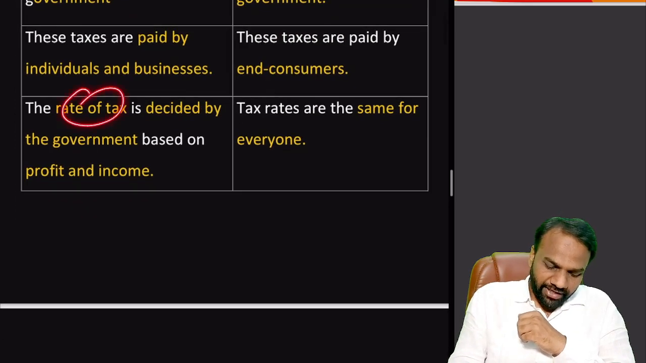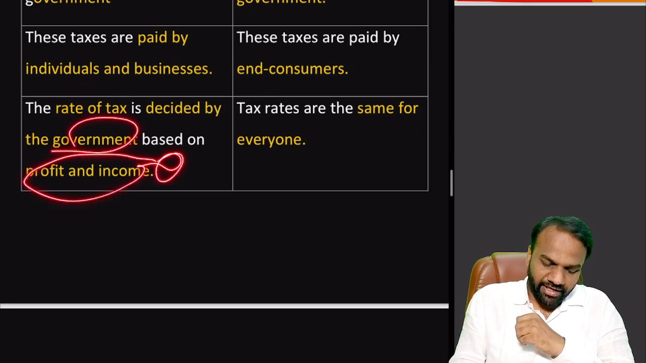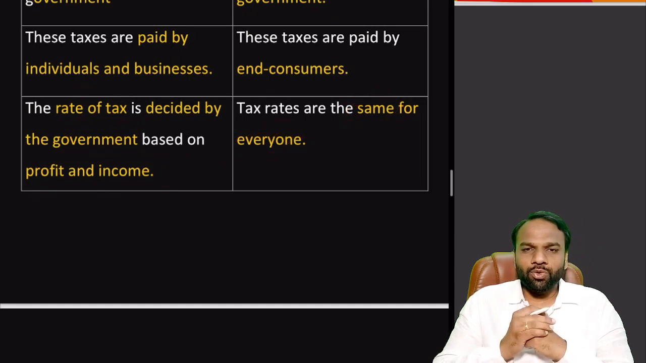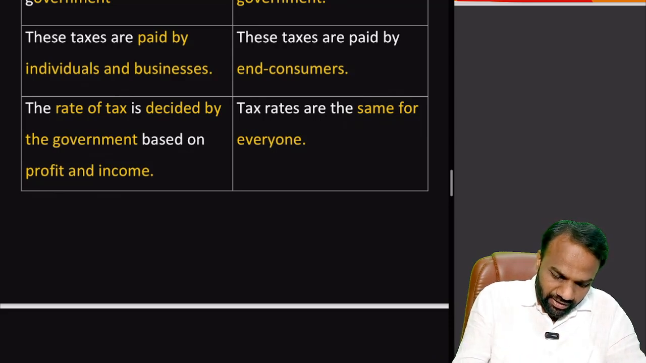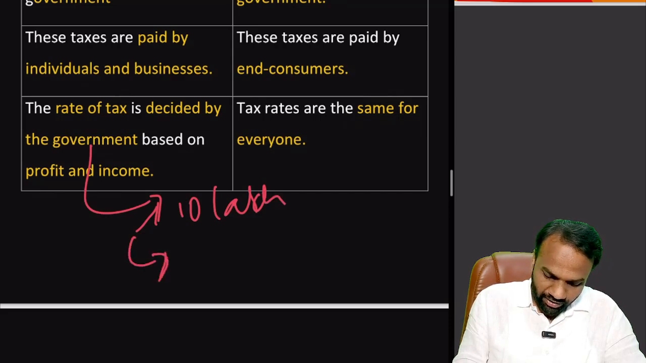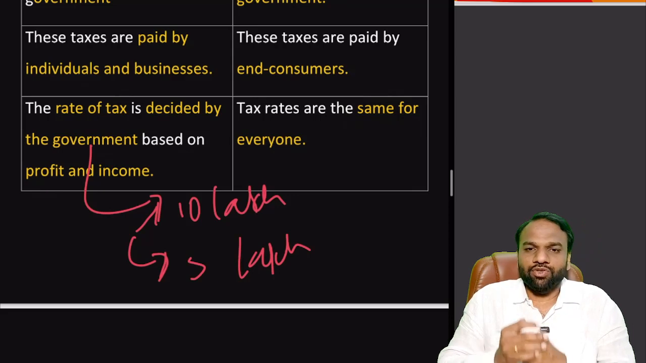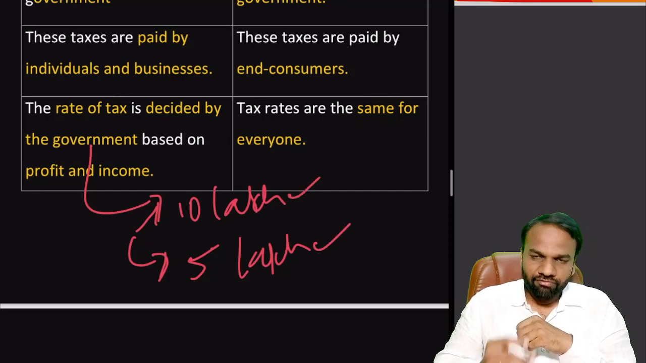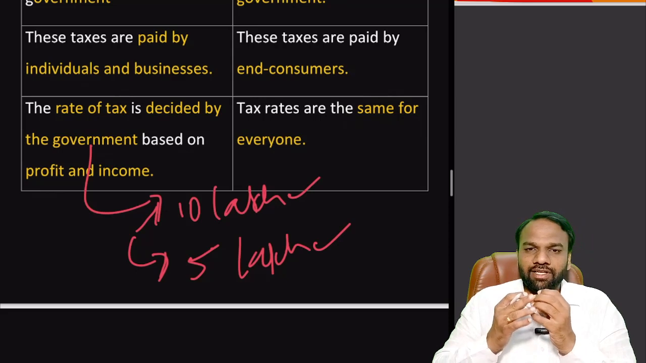Next, the rate of tax is decided by the government based on profit and income. An important point to note: when it comes to direct taxes, the rate varies. For example, let us assume one person has 10 lakh as annual income and another person has 5 lakh as annual income. In our example we have considered two persons, person 1 and person 2. Person 1 has 10 lakh annual income, person 2 has 5 lakh as annual income. So now the government may fix different rates.